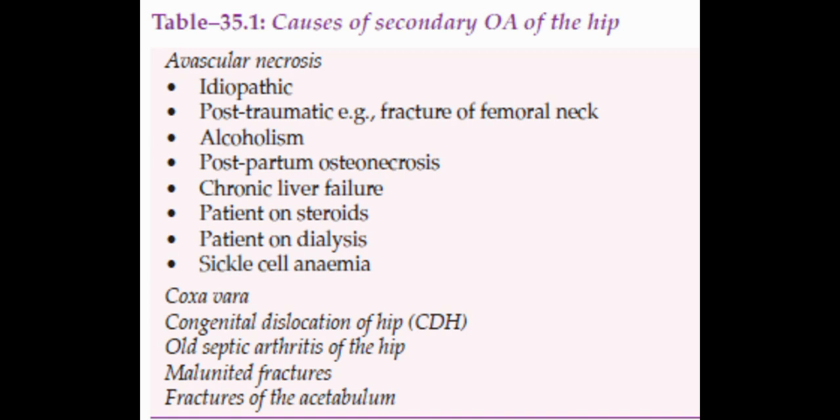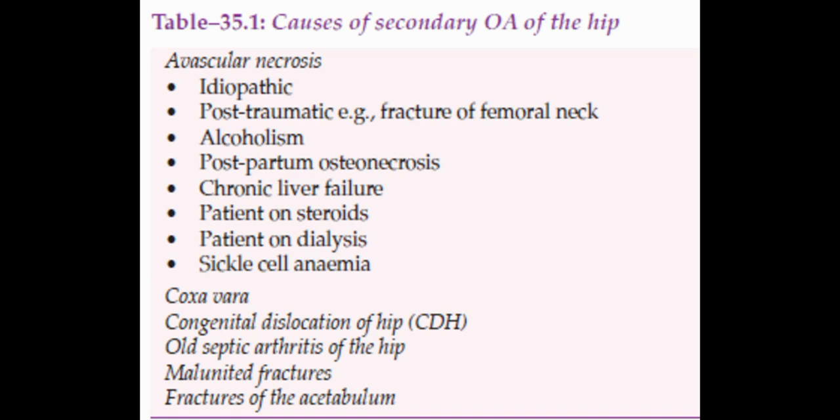So causes of secondary osteoarthritis of the hip joint: avascular necrosis can cause hip joint OA, idiopathic reasons, post-traumatic causes like fracture of the femoral neck, alcoholism, postpartum osteonecrosis, chronic liver failure, patient on steroids, patient on dialysis, sickle cell anemia. All these conditions can cause secondary OA.